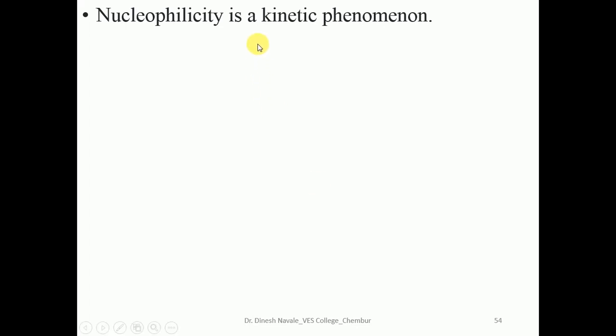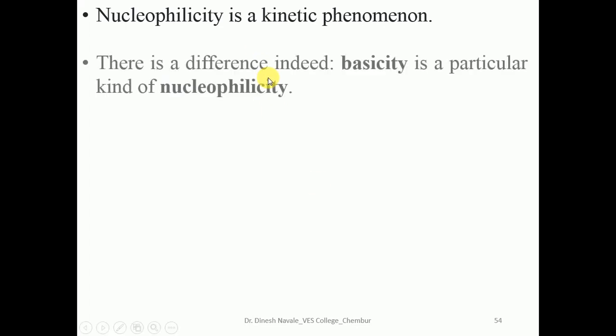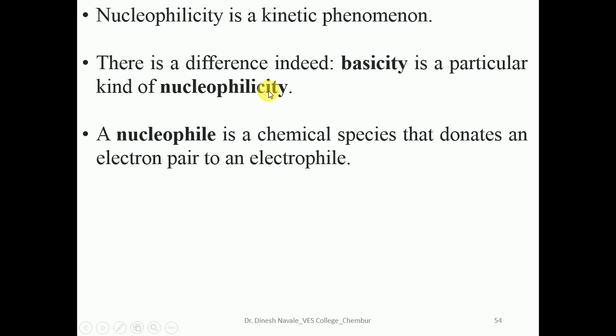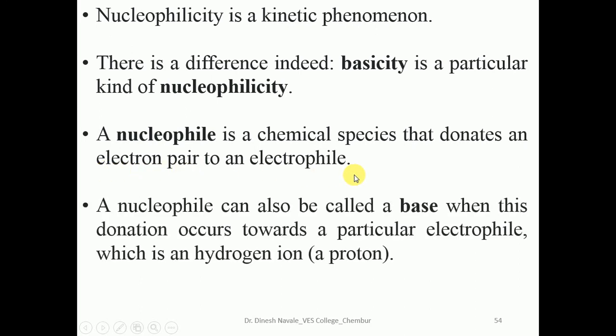Nucleophilicity is a kinetic phenomenon. There is a difference between the two: basicity is a particular kind of nucleophilicity. A nucleophile is a chemical species that donates an electron pair to an electrophile. A nucleophile can also be called a base when this donation occurs with respect to the hydrogen ion or the proton.